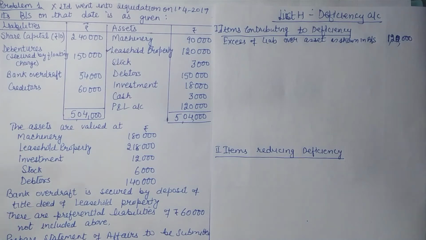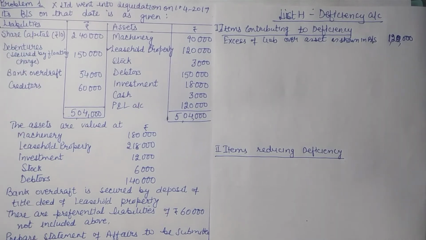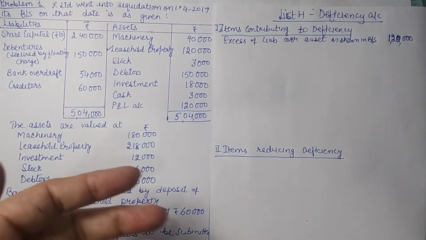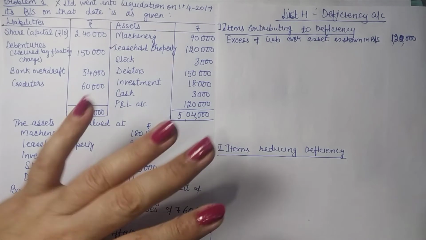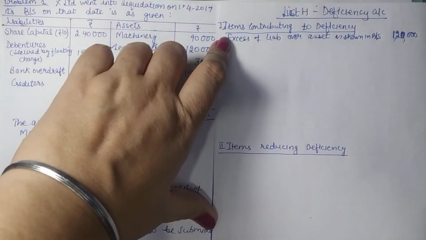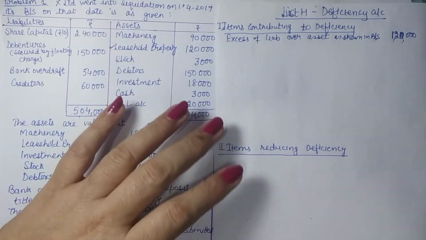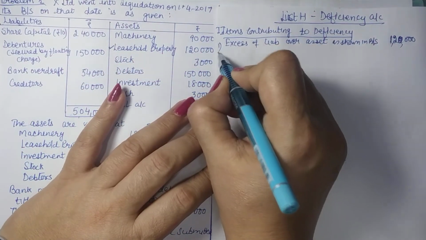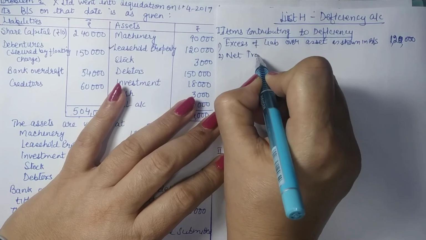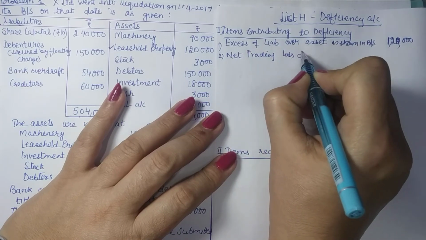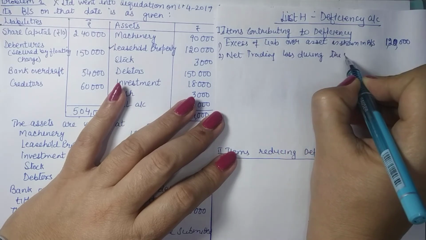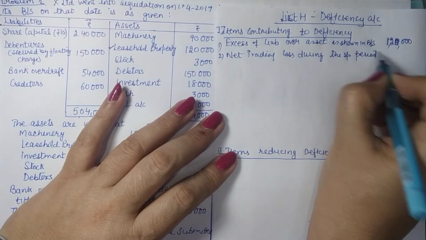Now, this deficiency has to be explained over a period of 3 years. That is, in the last 3 years, if any changes have taken place, then the same must be reported. So in the last 3 years, if we are given companies having any profit or any loss, that period of 3 years has to be adjusted here. Since these are items contributing to deficiency, it will be recorded as net trading loss during the specified period. We are not given anything.